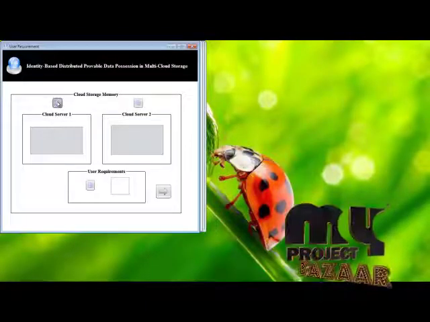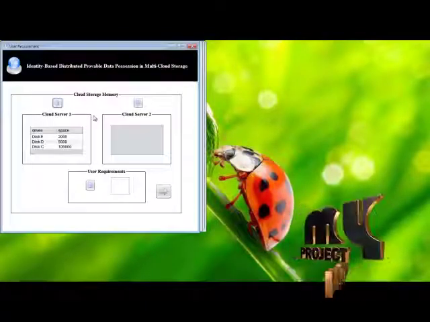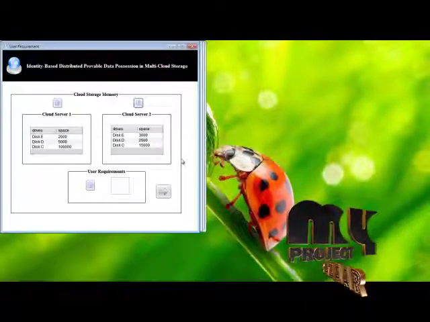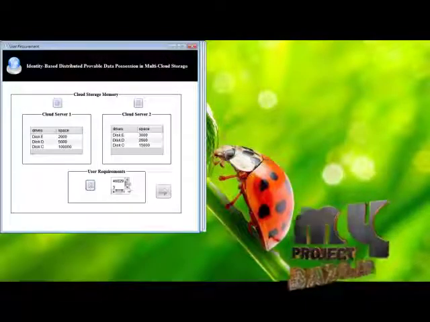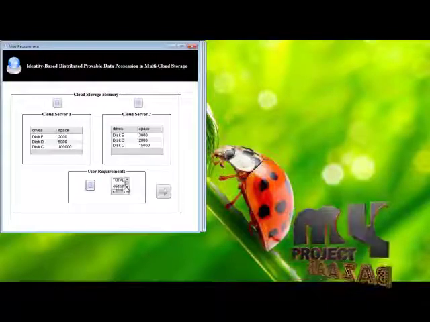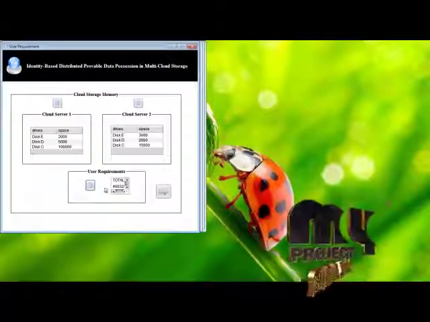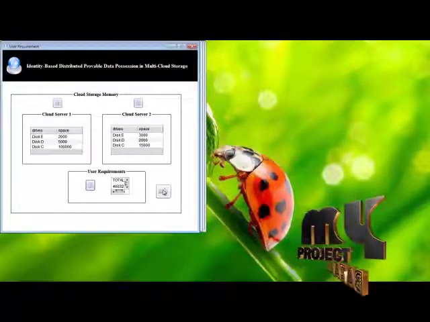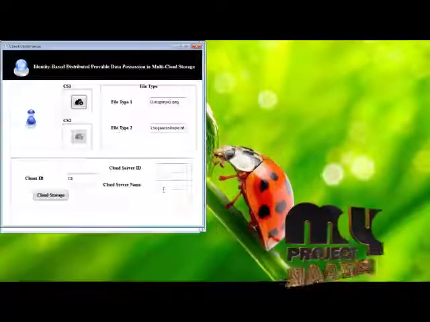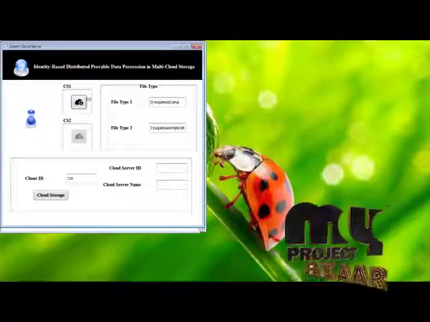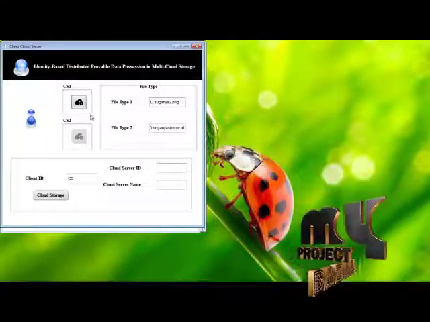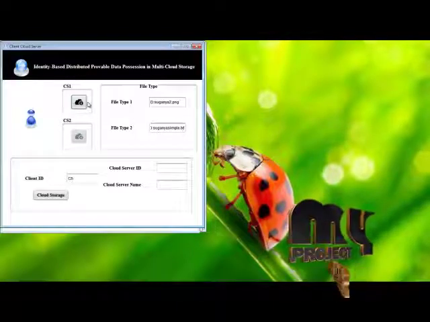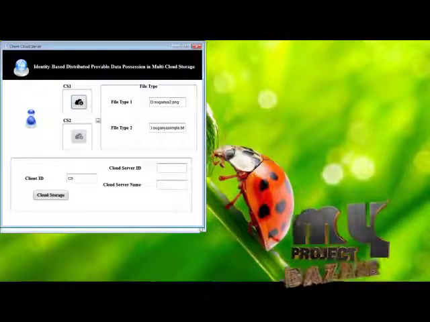Next it shows the cloud server 1 capacity. This shows the cloud server 2 capacity. This shows the user requirements. The user's total requirement is this amount of memory needed to store the client's data in the multi-cloud. Here it allows cloud server 1 to store the client's data, since cloud server 1 has enough memory to store it.